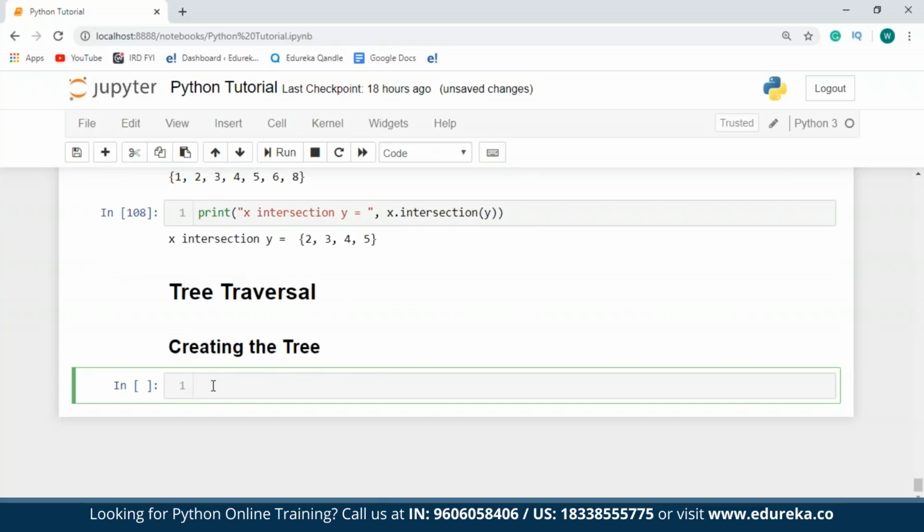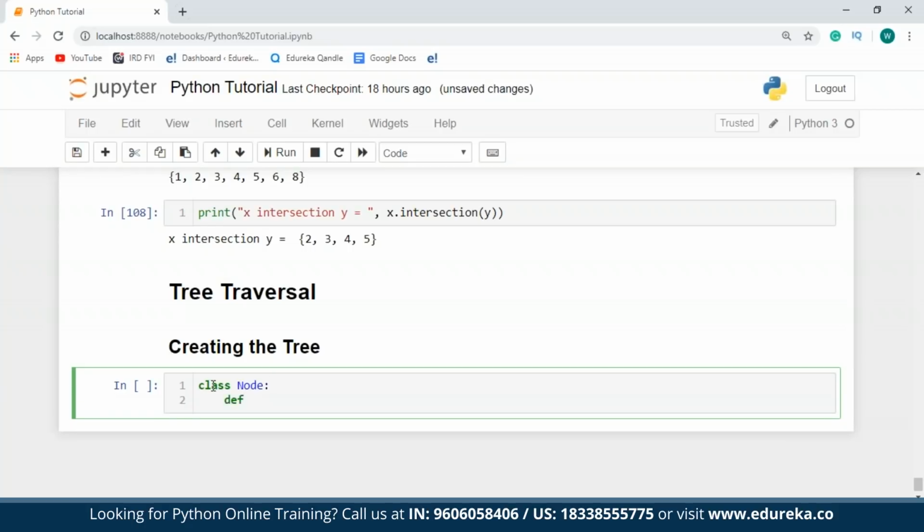So the first thing that I'm going to do over here is define a class called node. So class node. In case you have any issues understanding classes and objects, don't worry guys, because I'll be discussing each of this in detail later on in this session. So for now, I'm just defining a class within which I'll define a function, that is the init function.